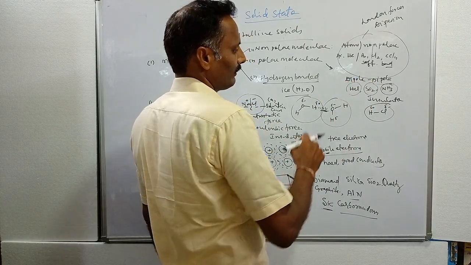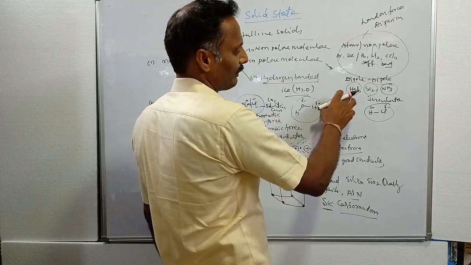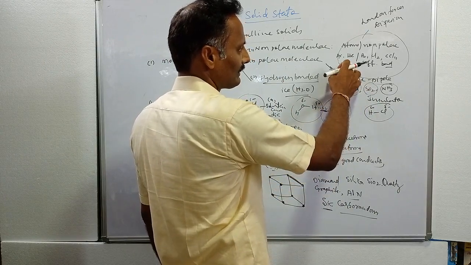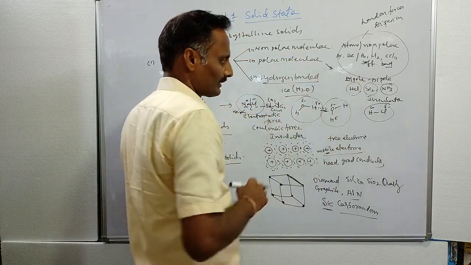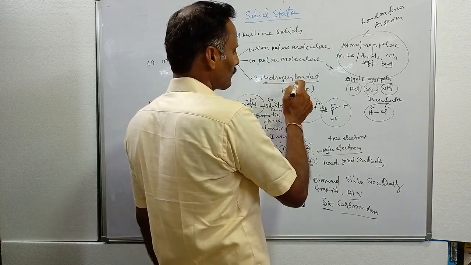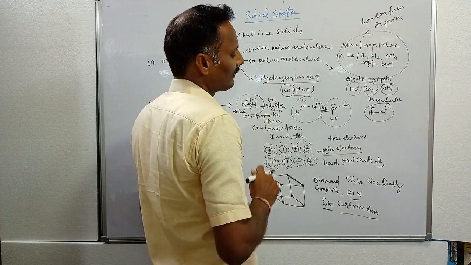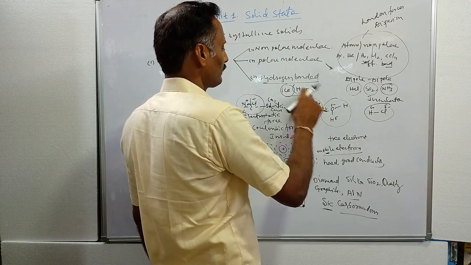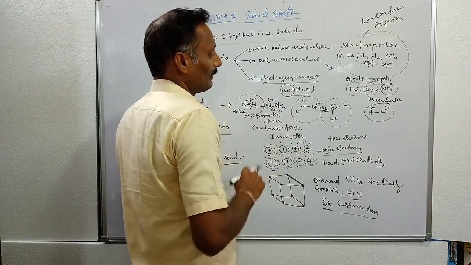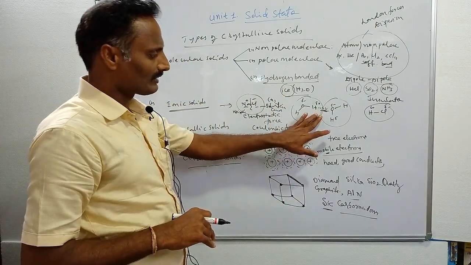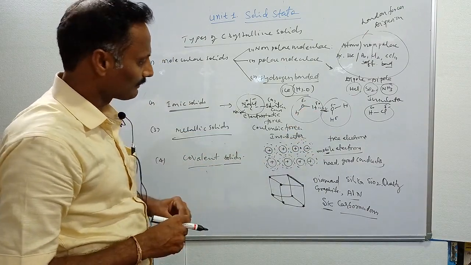Due to their polar nature, these molecules possess a little higher boiling point compared to non-polar molecular solids. In hydrogen bonded solids, the best example is ice, and these molecules are held together by hydrogen bonds. This type is called hydrogen bonded molecular solids, and they possess a very soft nature and a low melting point.